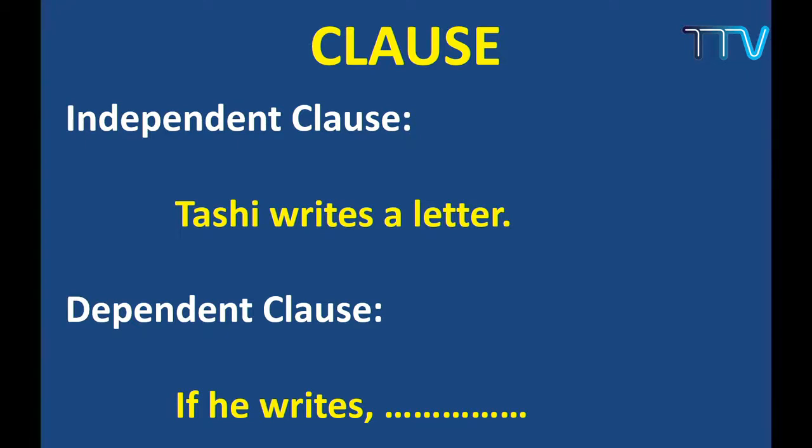Dependent clause means the clause which has to depend on something else in order to make complete sense. For example, "he writes." That is not complete. In order to make a complete sentence, it has to depend on something else. So in this case, "if he writes, he will improve." Then it makes a complete sentence.